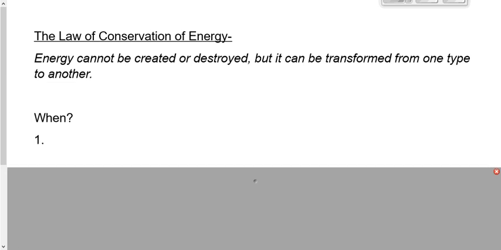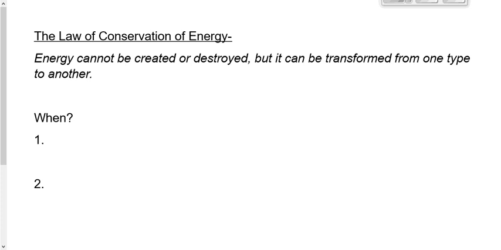Now, when are we going to use this new law of conservation of energy to solve a problem? Well, we're going to do one today, and then we're going to do the second one in about a month. So we're going to focus on this first one today. I'll put a little star by it because that is the one that's applicable for us for the test next Wednesday. When an object experiences a change in height, we're allowed to use the law of conservation of energy. Now, that doesn't mean that everything that we've done so far when an object has fallen or risen is out the door now. We're still allowed to do what we did. Like, it's still all valid. But now we have another tool in the toolbox.